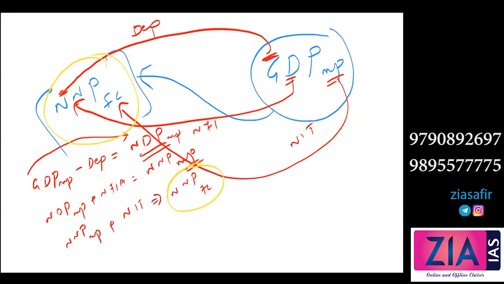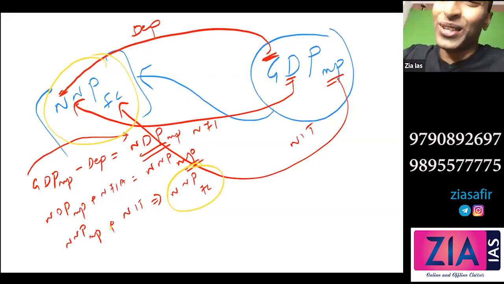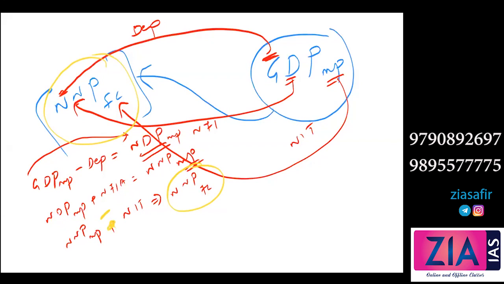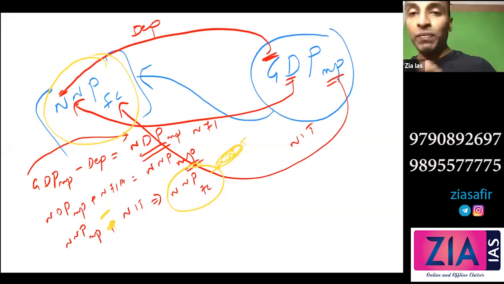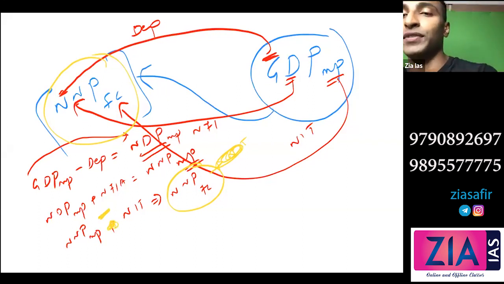So NNP MP minus NIT equals NNP FC? Oh, sorry. This is minus, because NNP FC plus NIT gives you NNP MP. So NNP MP minus NIT, you need to remove that. Sorry, that's a mistake. Minus NIT will get NNP FC. Clear? Is this clear?